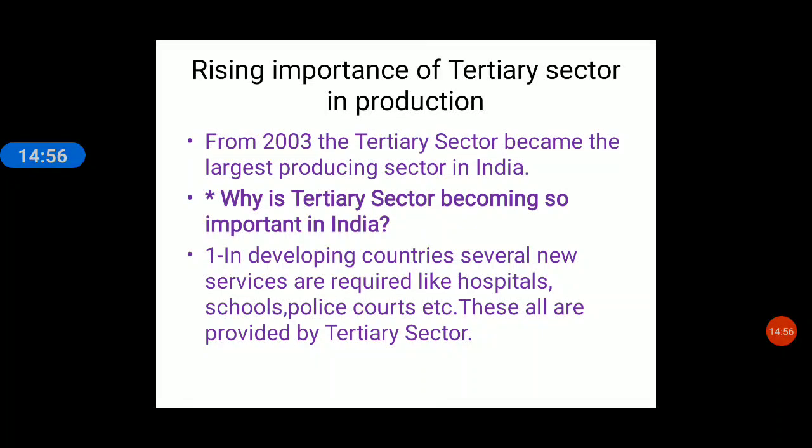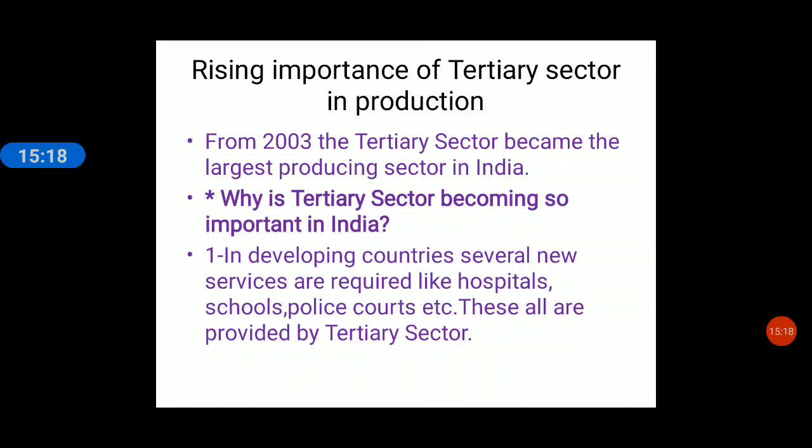Now, there is an important question. If you see, I have put a star over there. You have to learn this. This is a very important question in terms of the board exam also. So, why is the tertiary sector becoming so important in India? There are reasons why the tertiary sector has become so important in India.